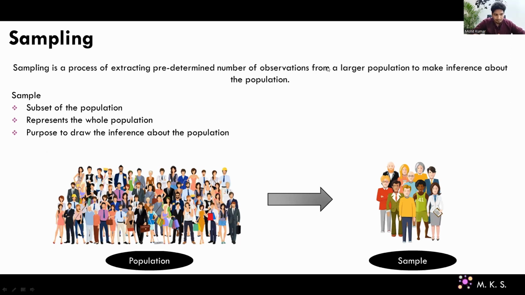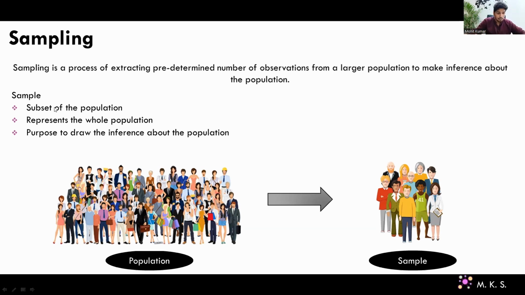Okay, so that is sampling, and tomorrow we will discuss different sampling techniques which are available in the market to collect a sample from the population. So tomorrow's video will be dedicated to this particular sampling techniques part. There are two types of sampling techniques, probabilistic and non-probabilistic. We'll talk about them tomorrow.